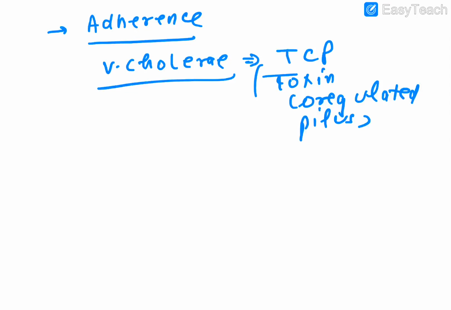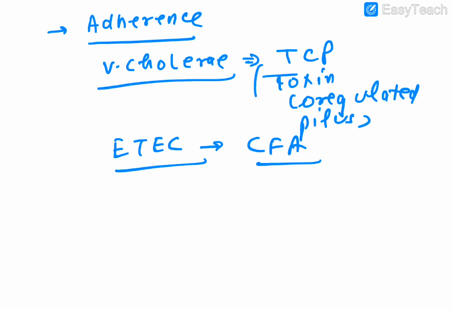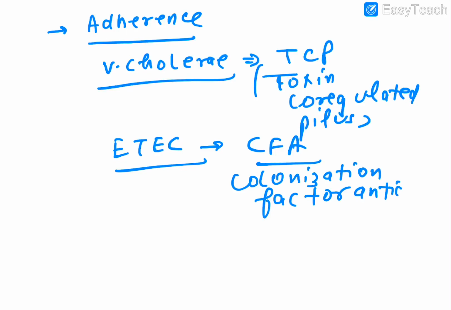And another one you remember is ETEC, enterotoxigenic E. coli. This one has a particular factor termed CFA. And what is CFA? Colonization factor antigen.